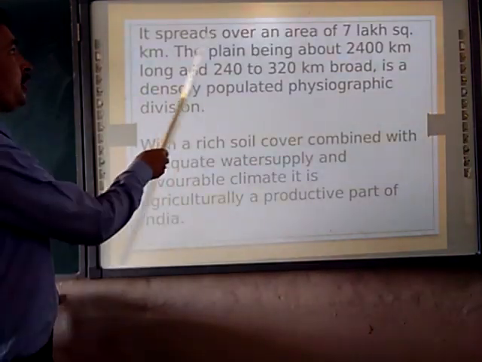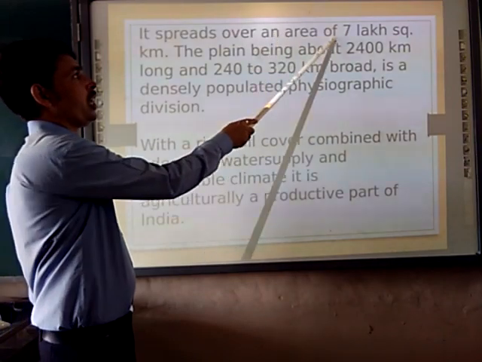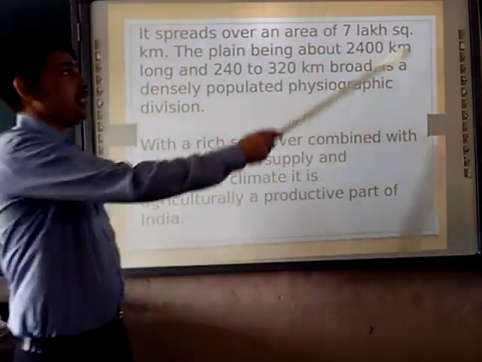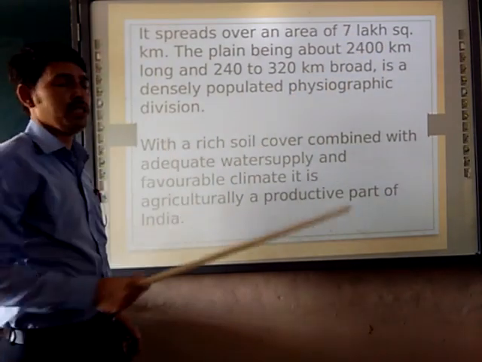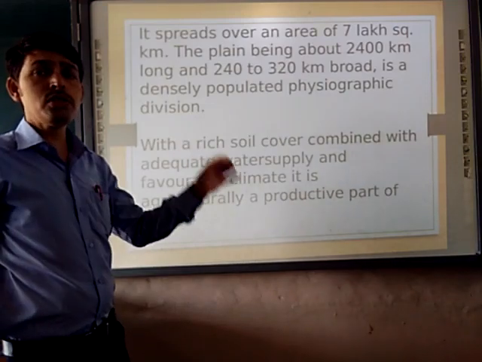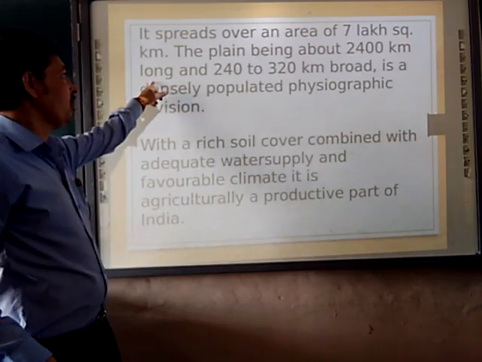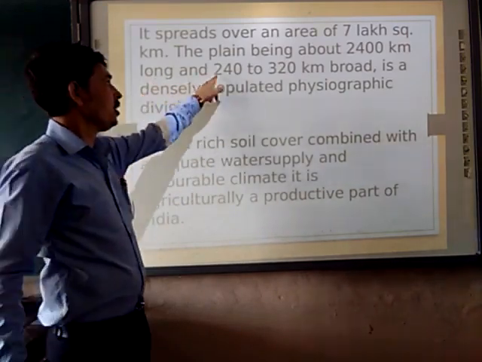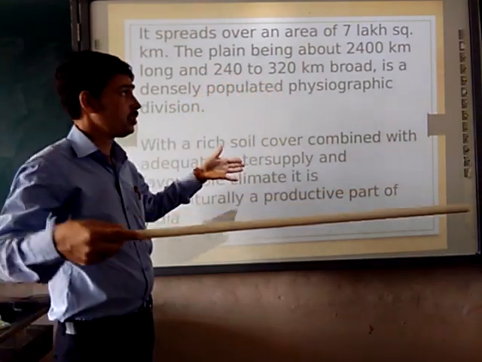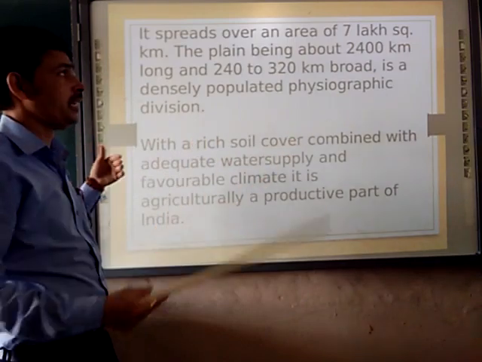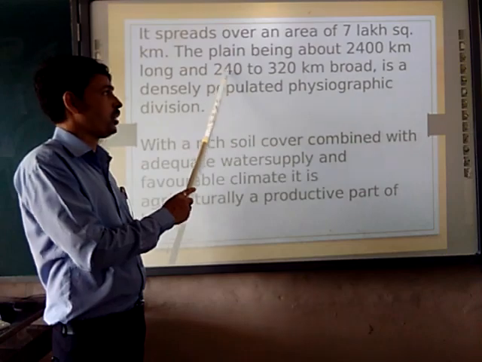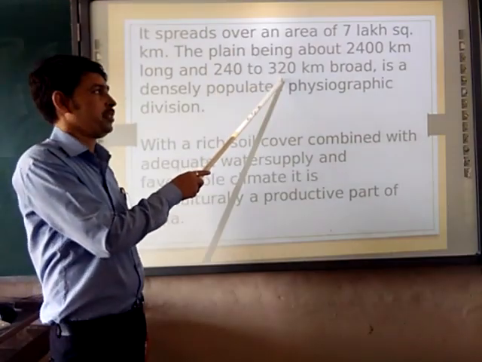Next, it spread over an area of 7 lakh square kilometers. So the area is 7 lakh square kilometers, and the plain is about 2400 kilometers long and 240 to 320 kilometers broad.